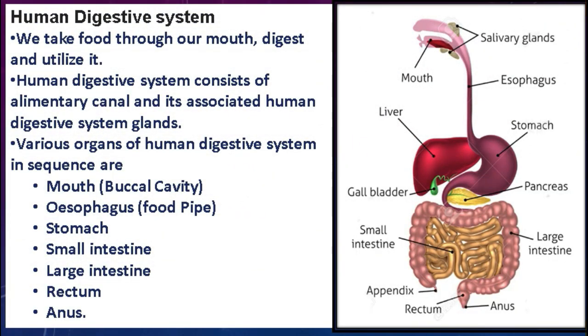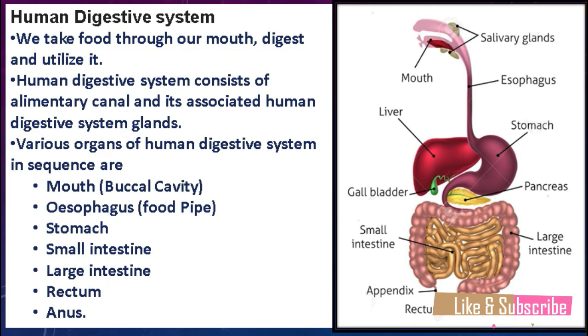Students, now from this slide you will understand the human digestive system more elaborately, and it will help you understand your own digestive system. As you know, there is a single opening in our body, our mouth, from where we take our food. Then after taking in food, our body digests it and utilizes it. The human digestive system consists of the alimentary canal.